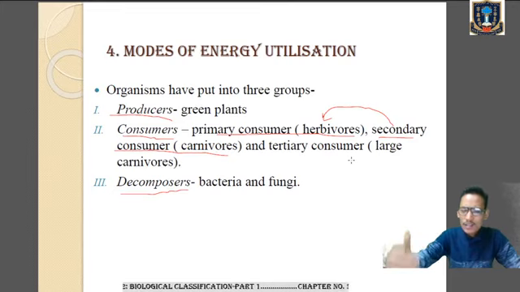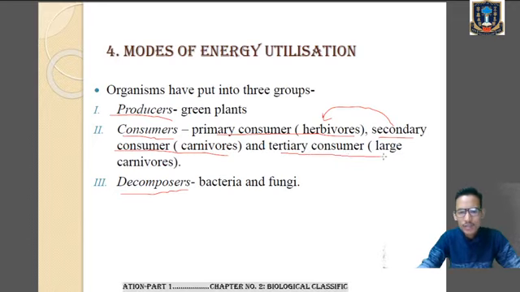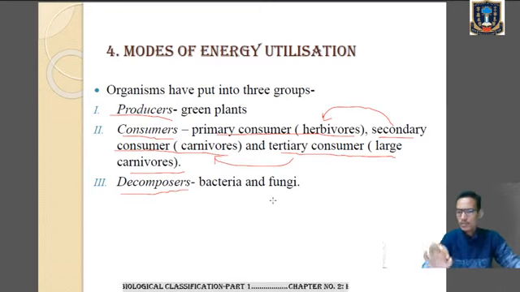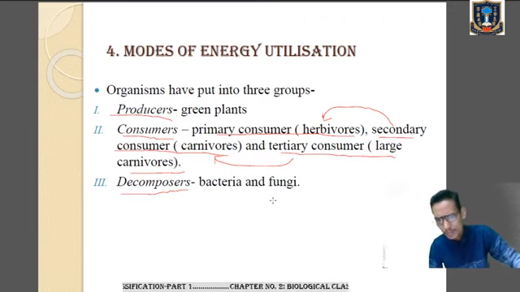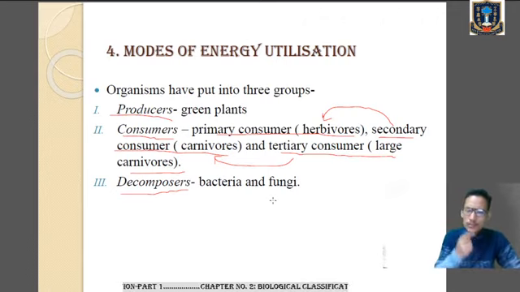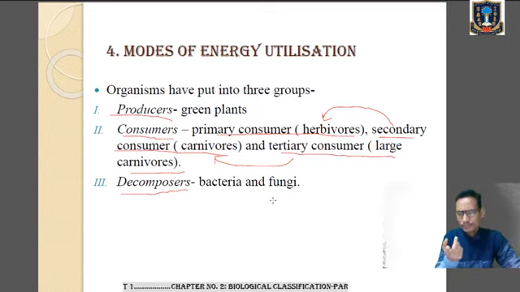And there are larger carnivorous animals which feed on secondary consumers, and they are known as tertiary consumers, or we can say larger carnivores. So primary consumers are preyed upon by the secondary consumers, and secondary consumers are preyed upon by the tertiary consumers. Primary consumer, simple herbivore, we can say like a grasshopper, or for example, a goat.